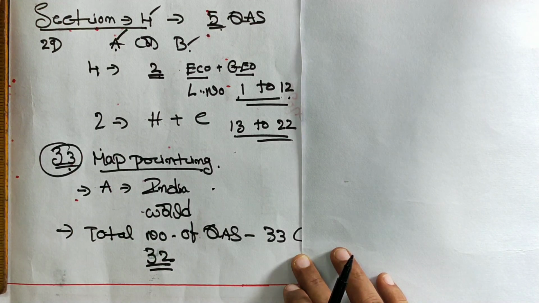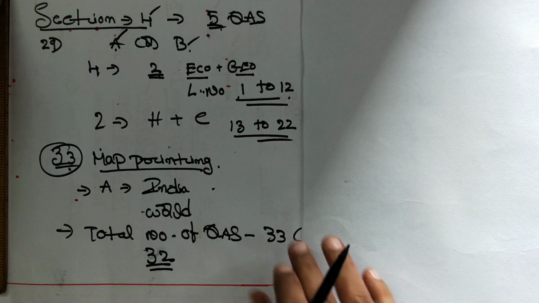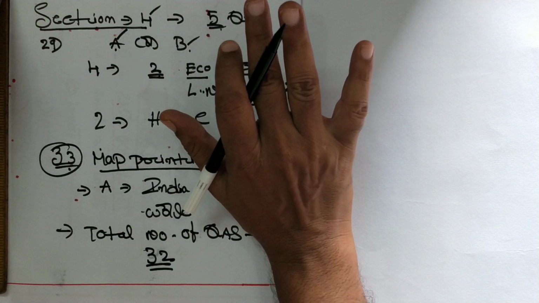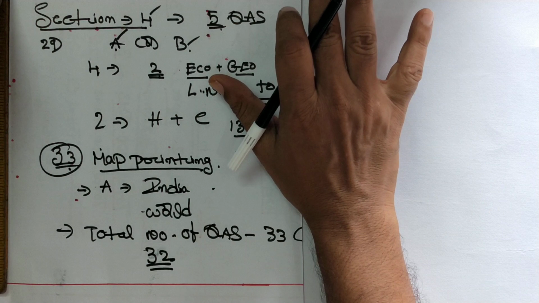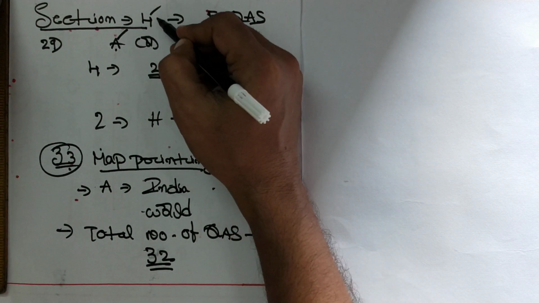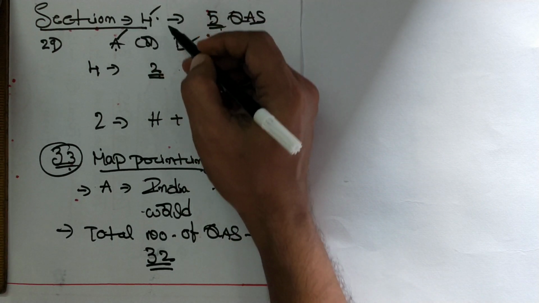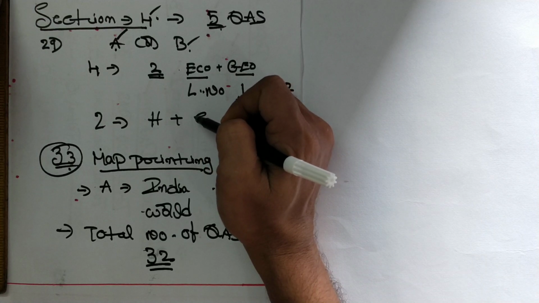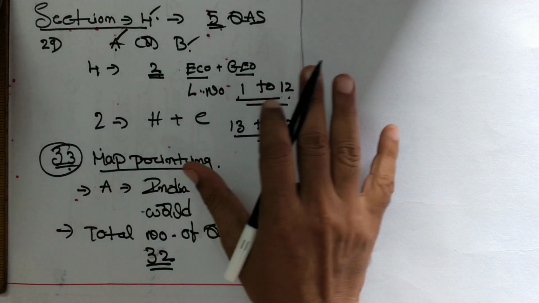And one more point is that there is no external choice. Only in section 4, there is an internal choice.